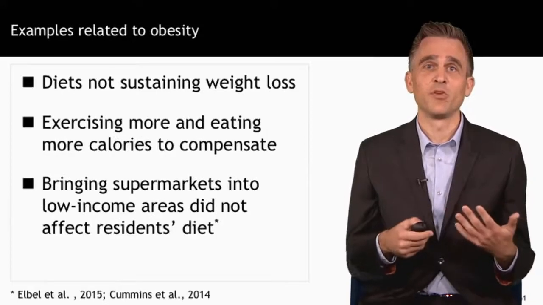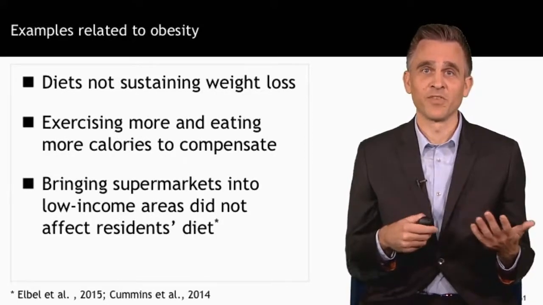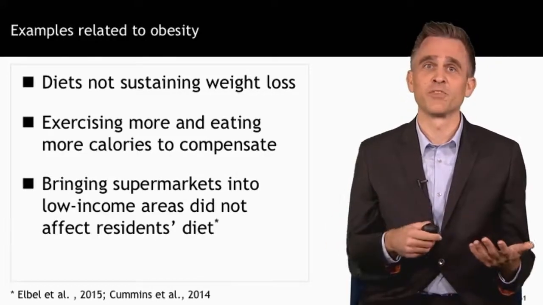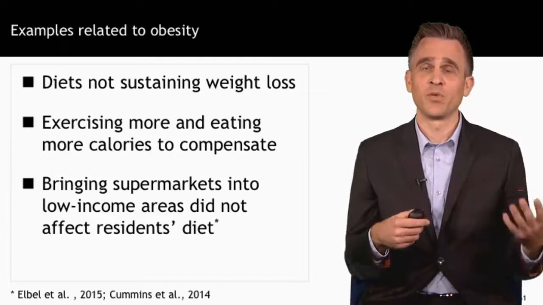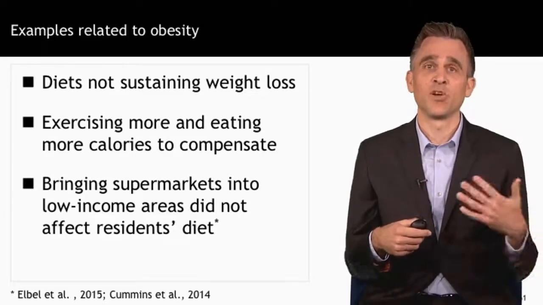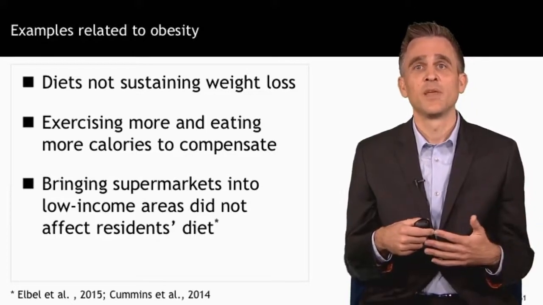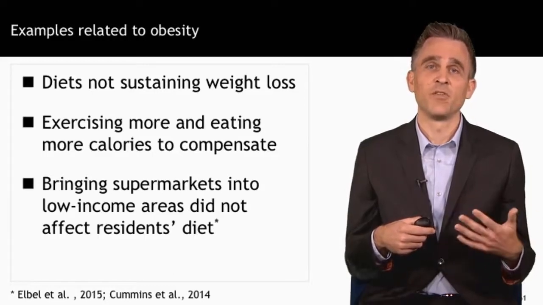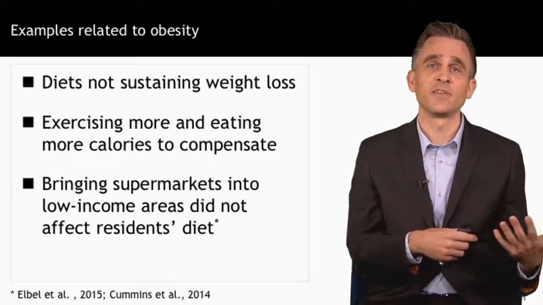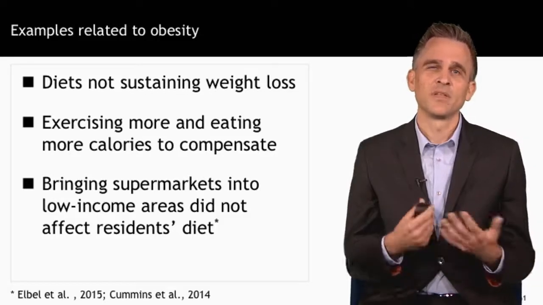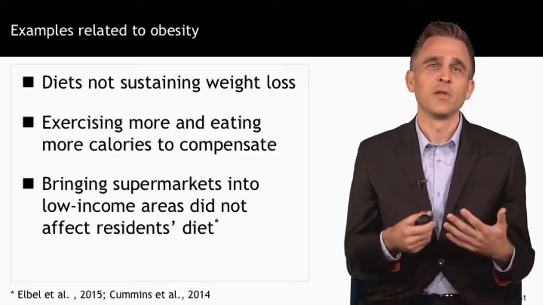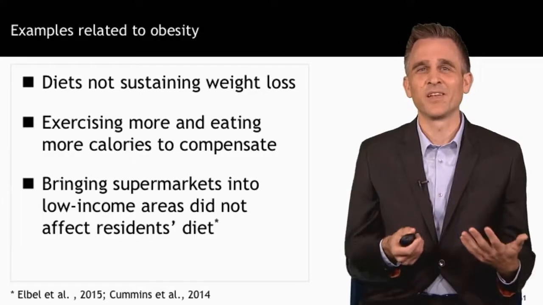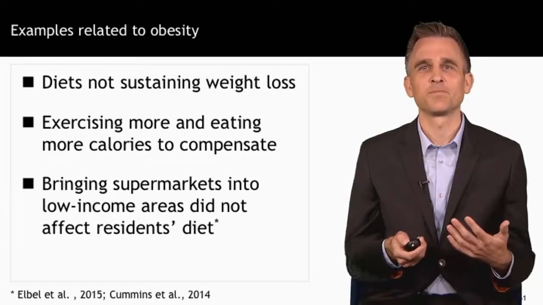And we see this all the time in obesity too. There are many examples that are more relevant to obesity. Most diets, for example, fail to maintain weight loss in the long run, even if they have short-term success. Another example is when people exercise more and yet gain more weight because they overcompensate by consuming more calories. And initiatives to eliminate food deserts have had limited success so far, as studies have found that bringing healthy supermarkets into low-income areas did not affect residents' diet. Now, it's a little early to say that such initiatives were a failure, but it does raise questions as to whether bringing a supermarket into a low-income area is really getting at the structural factors that influence people's diet.